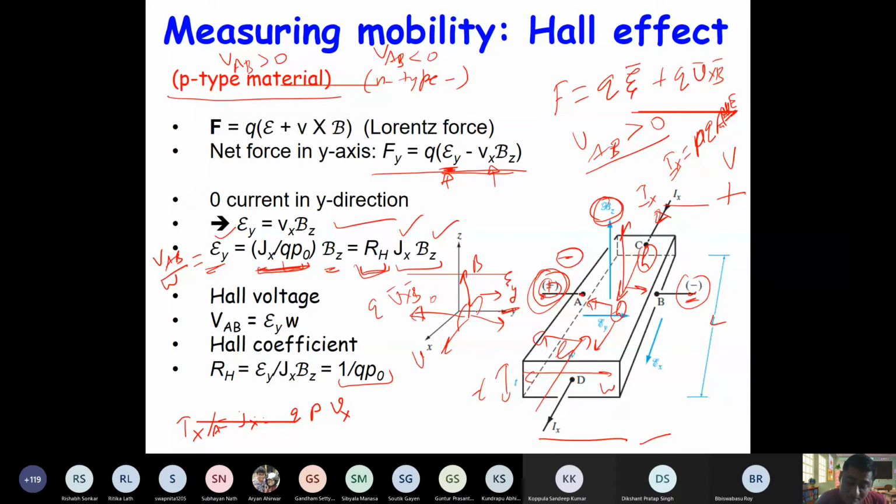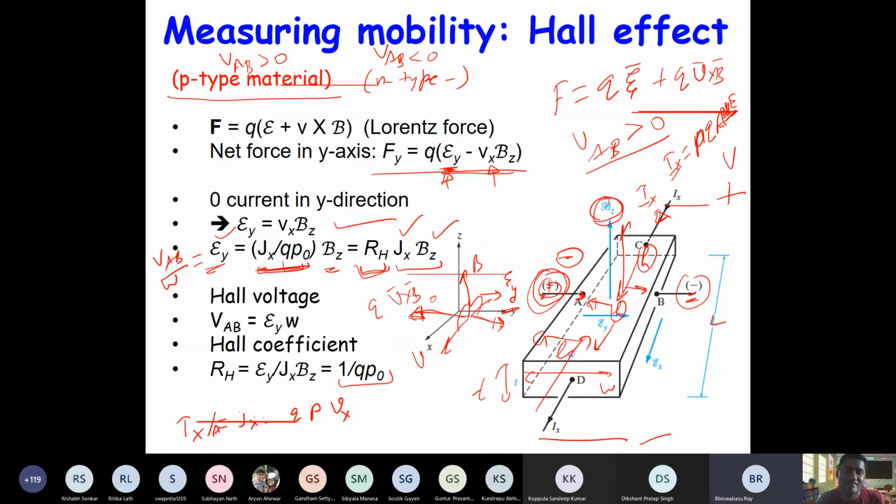Electrons are moving in minus x direction. So V cross B is basically along y direction, but their charge is negative. So force is minus Q times V cross B. So the force on electron is also in minus y direction. So these electrons and holes both will be deflected in the same direction, minus y direction. So if holes are in majority, the interface A will become positive. If electrons are in majority, the surface A will become negative.